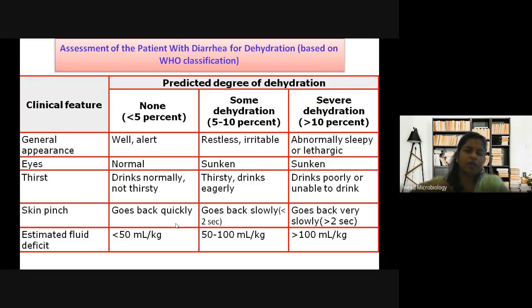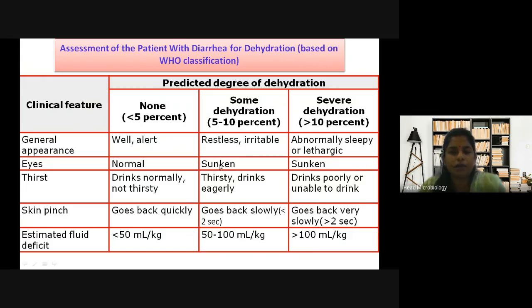If partial dehydration is there, some dehydration, the general appearance will be restless and irritable. The eyes will be sunken inside, and the patient is thirsty and drinks eagerly. So when you give water to such patients, they drink eagerly. They're thirsty.